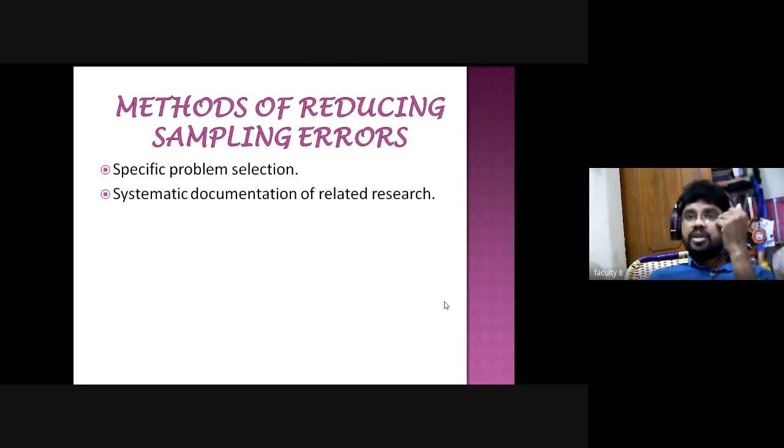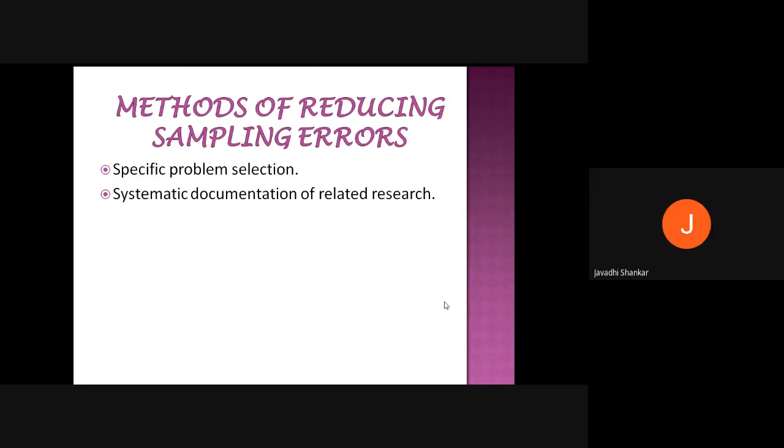Then systematic documentation related to research. When we are taking data from a particular village, we need to know how many farmers are there in your village. So you need systematic documentation, nothing but being clear that if you have completed the second person, I have collected data from the second person. If you take data multiple times from only one farmer, that is not good. Am I right? Yes, sir.